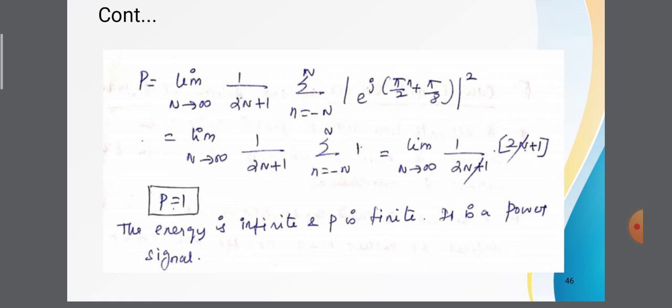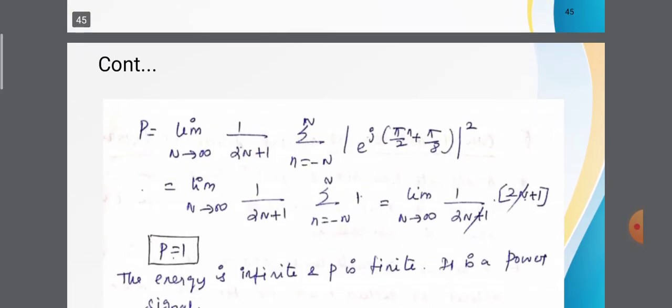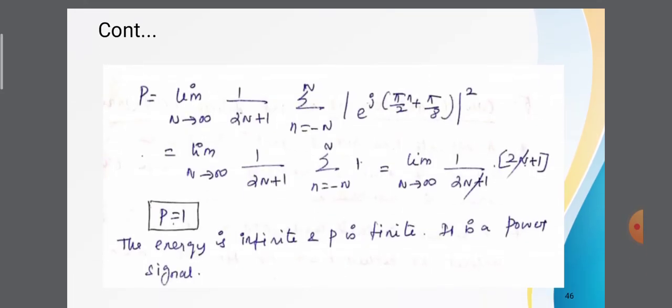So in this problem, the energy is infinite and power is finite. Therefore, the given complex exponential signal is a power signal. From this we conclude that sine signals, cos signals and complex exponential signals are power signals.